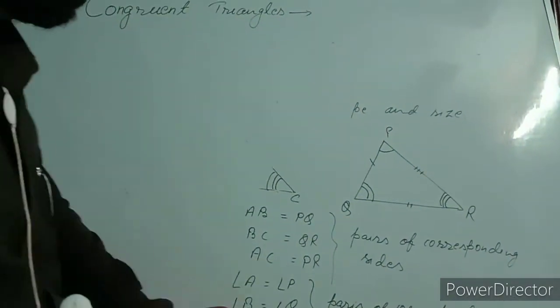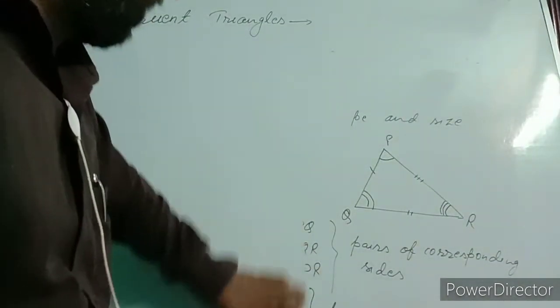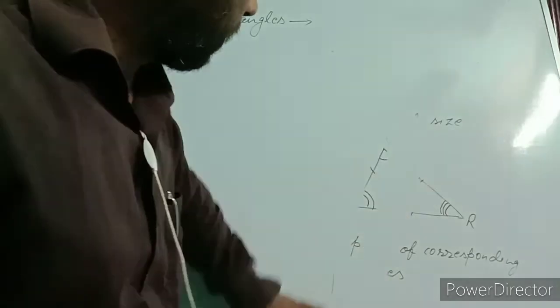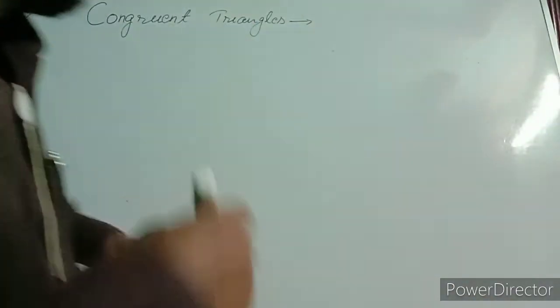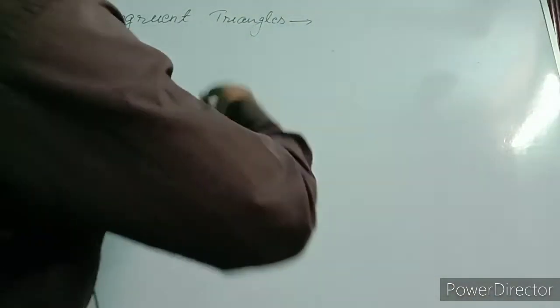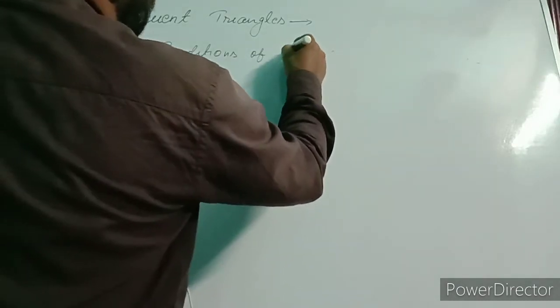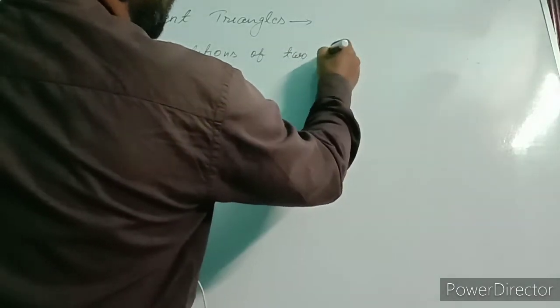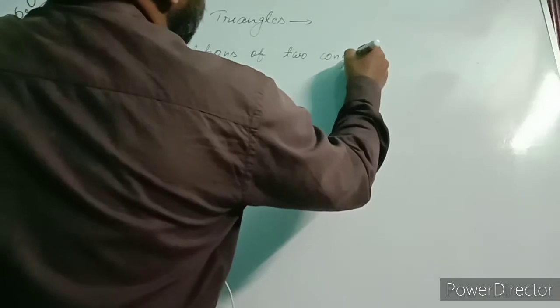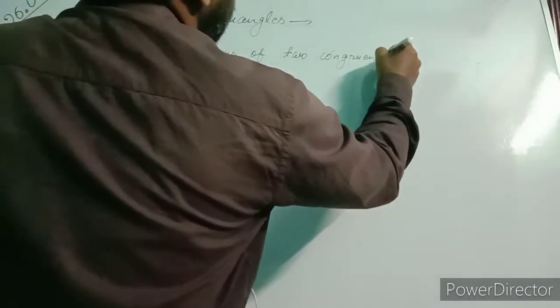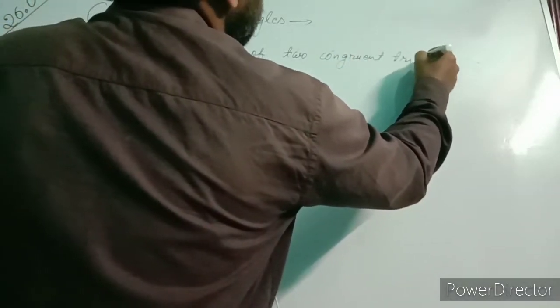SSS, SAS, and so on, criteria of congruent triangles.